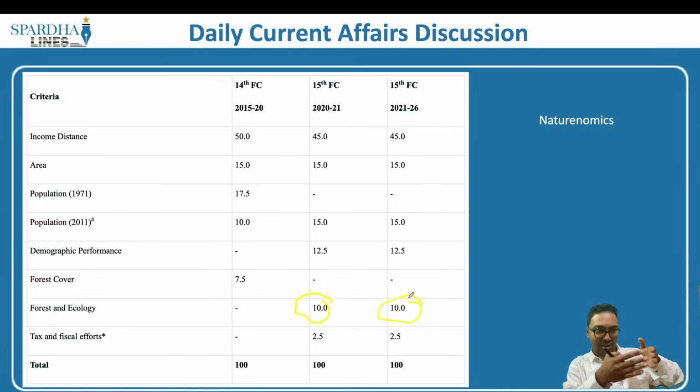That is, a certain amount will be divided between the central and the state government by the Finance Commission. So the Finance Commission has also taken measures where it has said forest and ecology will be taken, for example, with special emphasis to the northeast and so on.